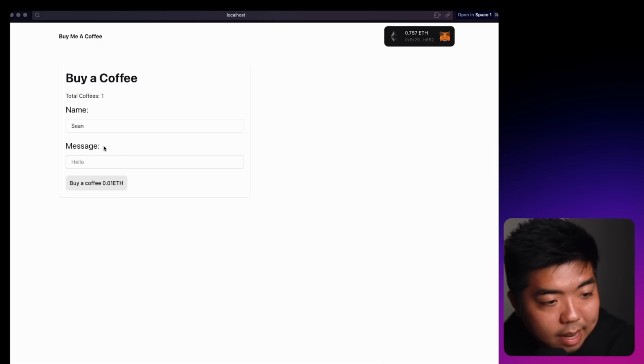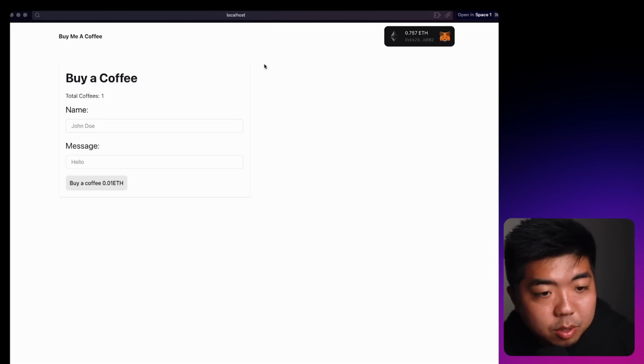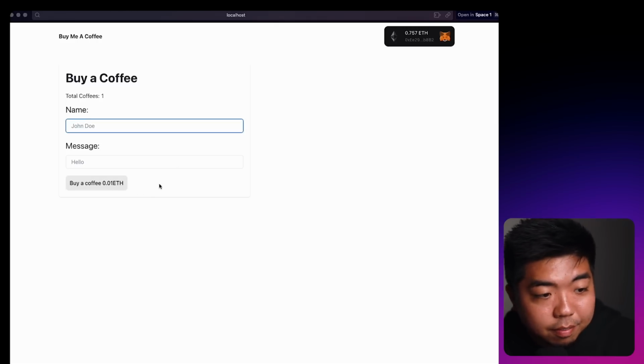I'm not going to do it now. We're going to set up our recent messages first, and then we'll test run and put one through using our web app. So the next thing we need to do is create the right side of our app here, which is going to display the recent messages that people have left because they have bought a coffee from us.